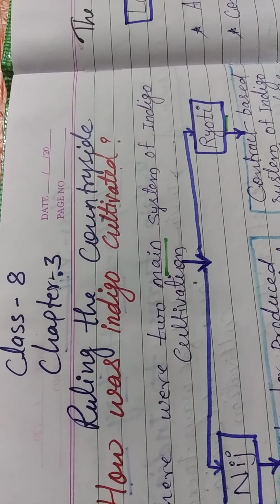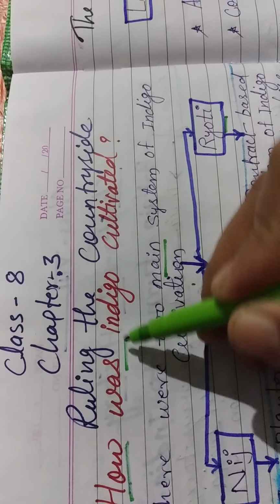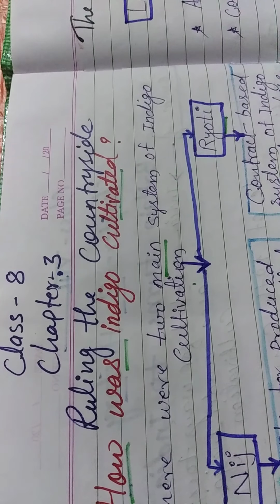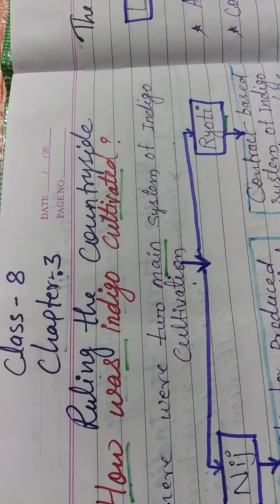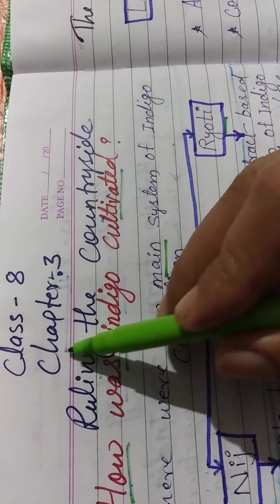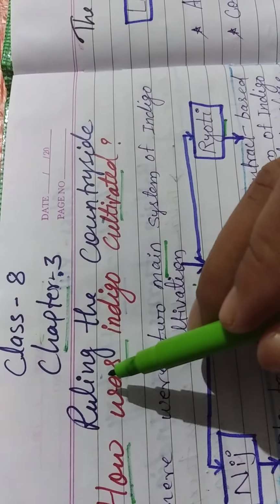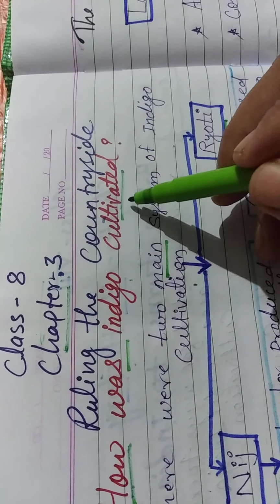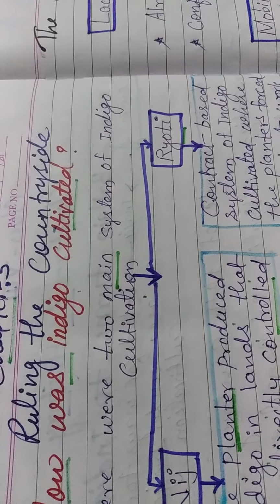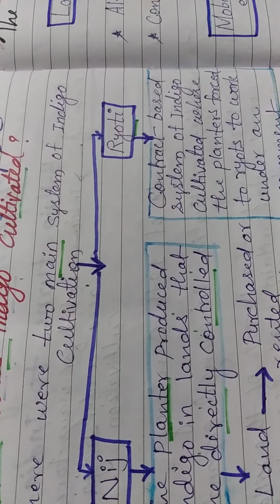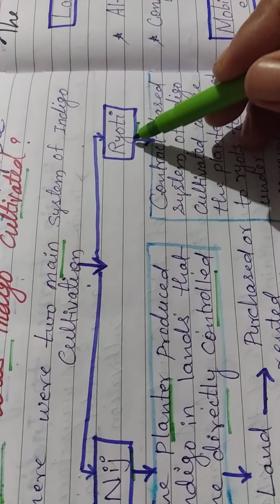Our today's topic is how was indigo cultivated. In the previous class we studied about Britain turns to India and why the demand for Indian indigo. So now let's move to the next topic of chapter 3, class 8 history. How was indigo cultivated? There are two main systems of indigo cultivation. These two main systems are the nij system and the ryoti system.